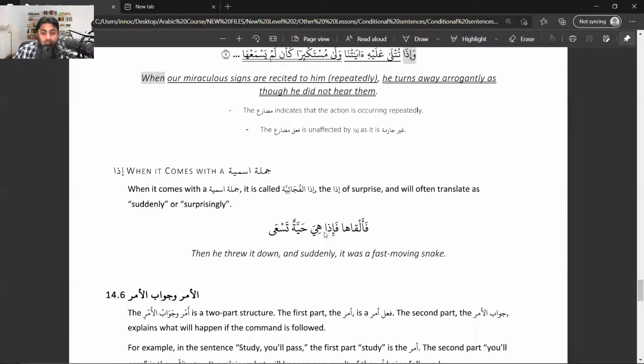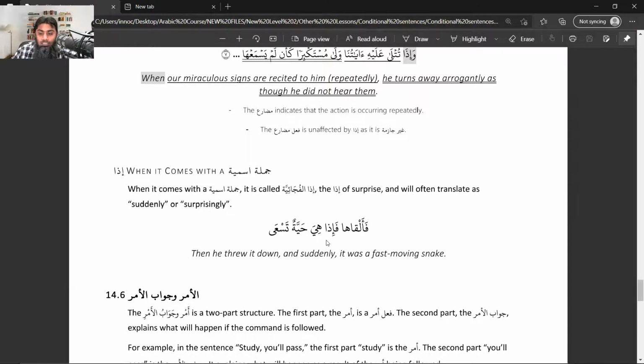This is not like a jumla shartiya. It is just basically giving us the usage of iza before jumla ismiya. That is the whole point here. Because iza is used and hiya is mubtada, hayyatun is khabar, and tas'a is the sifa for this khabar. So hiya hayyatun tas'a, it was a fast moving snake.